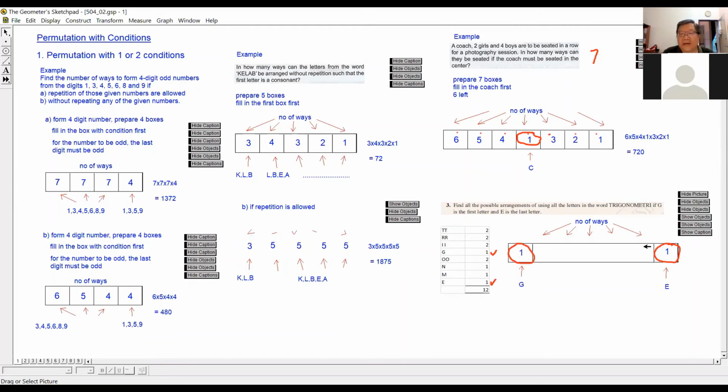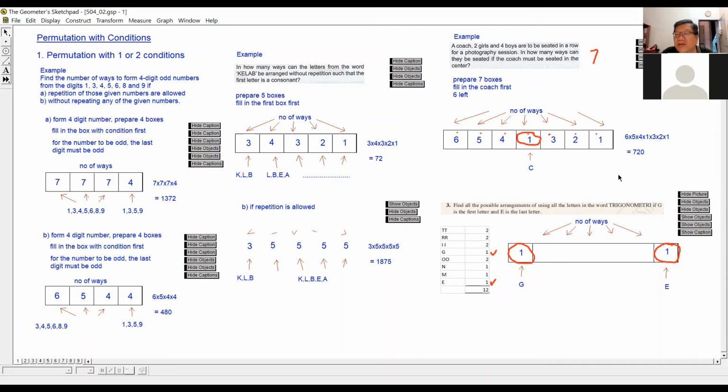But there are identical objects there. How many identical objects? TT, RR, II, OO. Oh, there are 4 pairs of identical objects. So can you still remember how to deal with identical objects? 10 objects, 10 factorial.